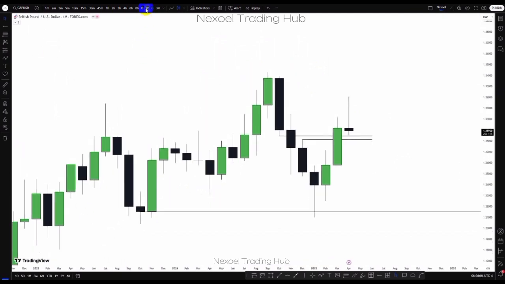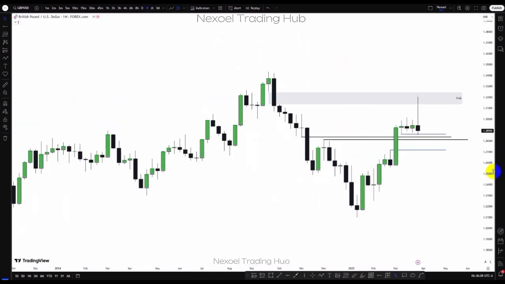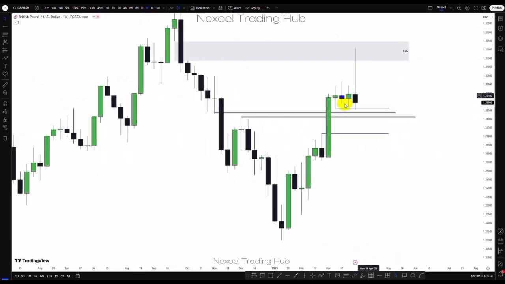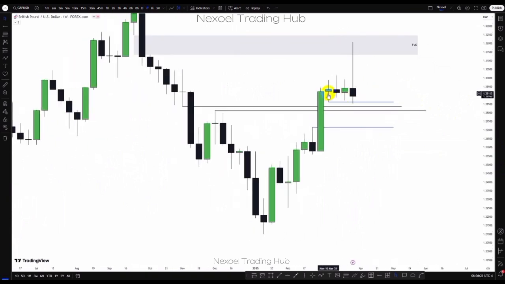So let's check the weekly time frame, guys. Here in the weekly time frame, what we can see is how price traded into the drawn liquidity, this weekly bearish fair value gap, and we can see the sharp rejection to the downside. We saw how price was giving us choppy price delivery, and I told us to see how price is going to take out the sell side liquidity, mitigating this weekly bullish fair value gap before we have bullish continuation to the upside. Price took out buy side, traded to the downside, failed to take out the sell side. So we still anticipated the possibility of price taking out the sell side before we have the bullish continuation.